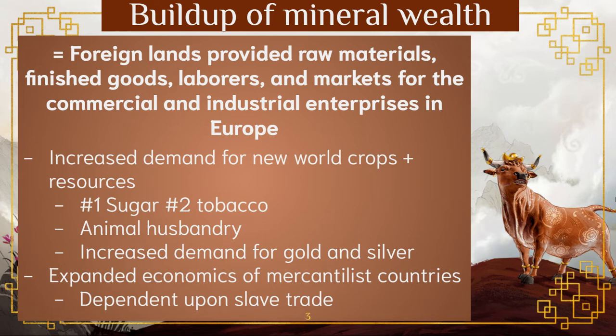And then also, this is going to expand the economies of mercantilist countries. So they're going to be hugely dependent upon the slave trade, right? None of this could be possible, especially sugar and tobacco, without the slaves in the field to create and produce those goods, according to the people at that time anyway. So the backbone of all this is the slave trade. 4/5 of everything produced is going to be from slave labor. It was seen as a legitimate business until the 18th century.